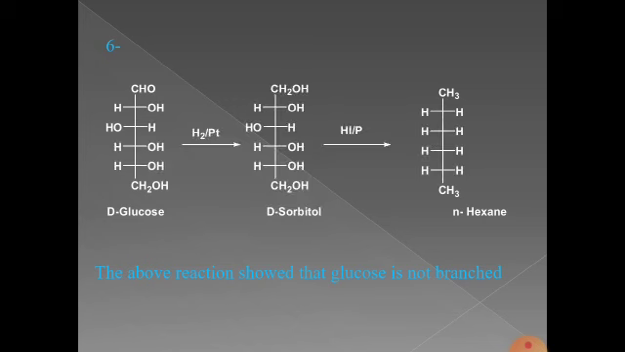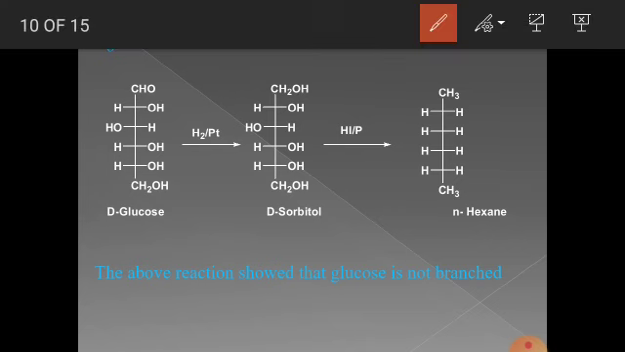Next, glucose has a chain of 6 carbon atoms and the carbons are not branched. This can be confirmed by this reaction in which glucose with hydrogen in the presence of platinum gives sorbitol, where the CHO group is reduced to CH2OH. Then when it is treated with the strong reagent HI and red phosphorus, it is reduced to a CH3 group and n-hexane is formed. This reaction again confirms the presence of 6 carbons in a chain.